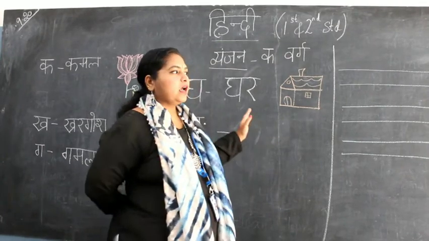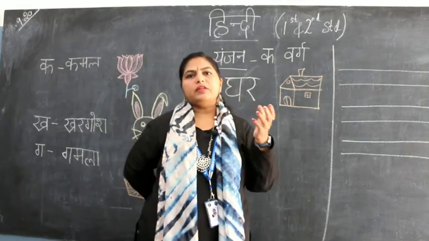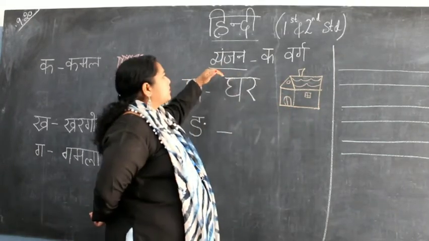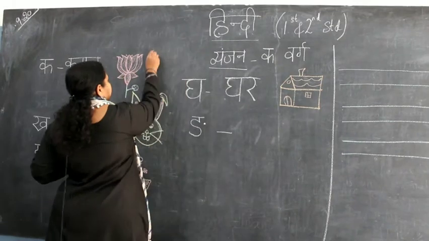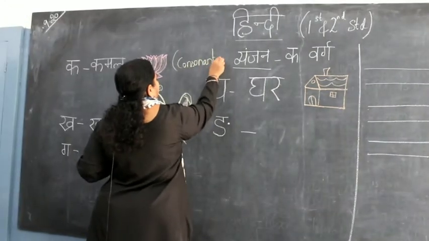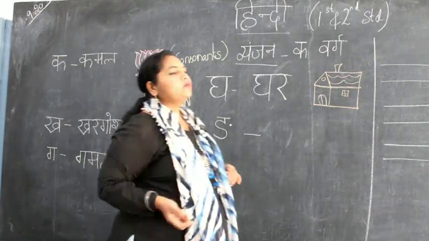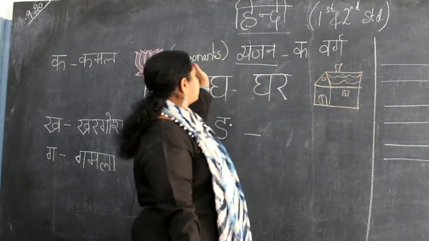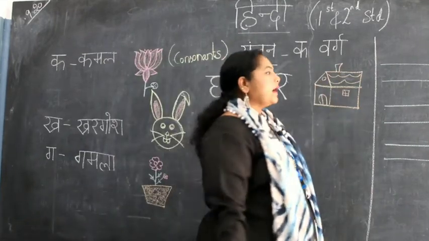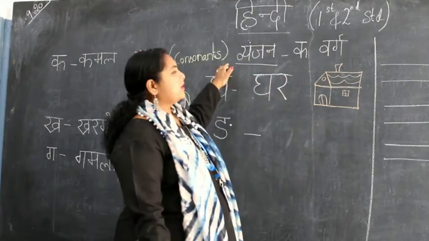Okay. So today I am taking you all to the next chapter. We have learned swar. There were 13 akshars, 13 letters in swar. Now we'll go to the next thing, Vyanjan. Vyanjans are the consonants. Like in English, we have vowels and consonants. Swar was the vowels, and Vyanjans are the consonants. Now we have 39 letters in Vyanjan, like you have 13 letters in swar and 39 in Vyanjans.